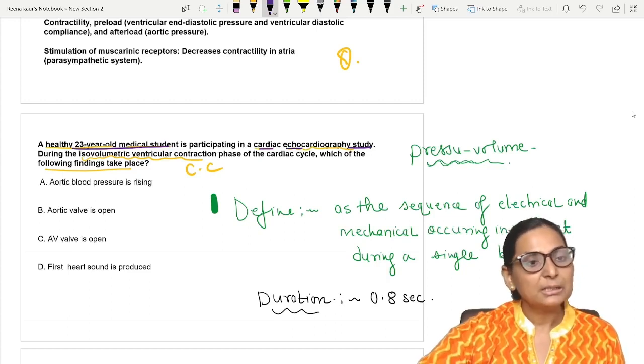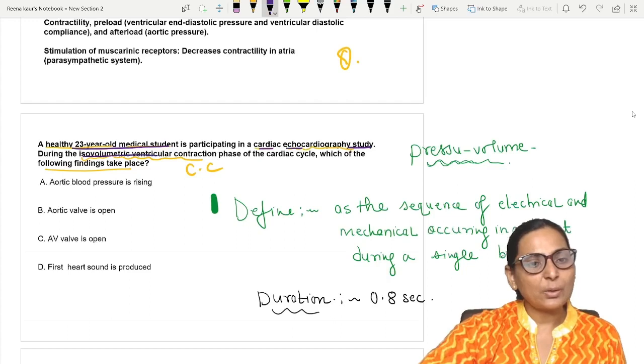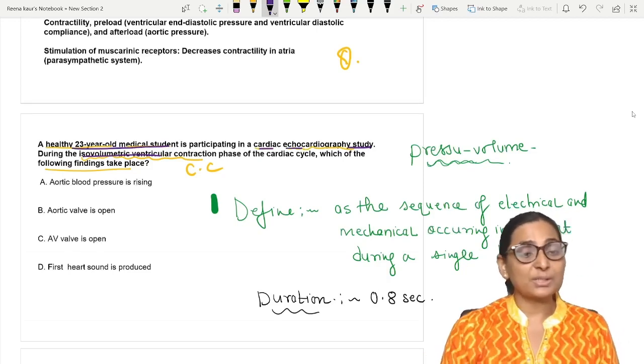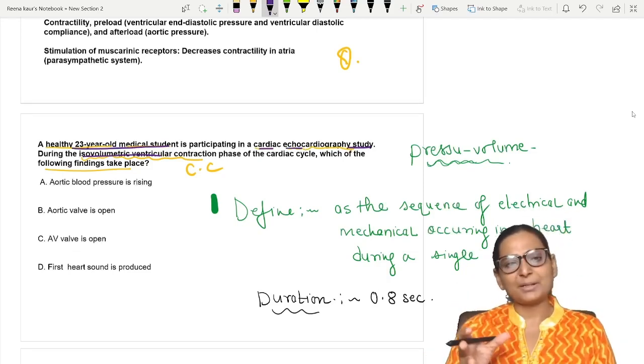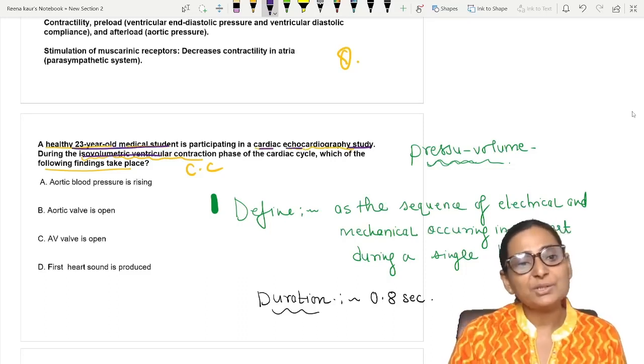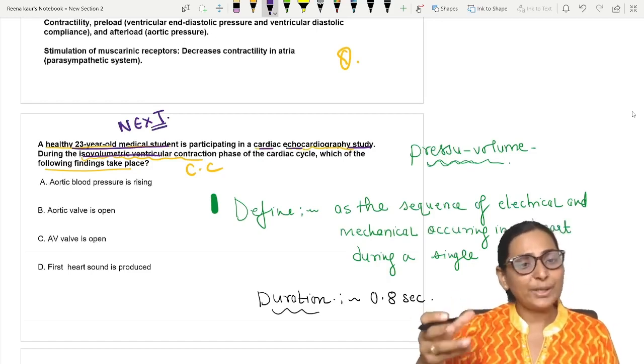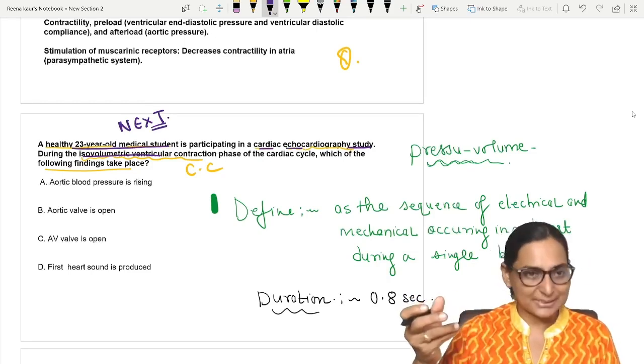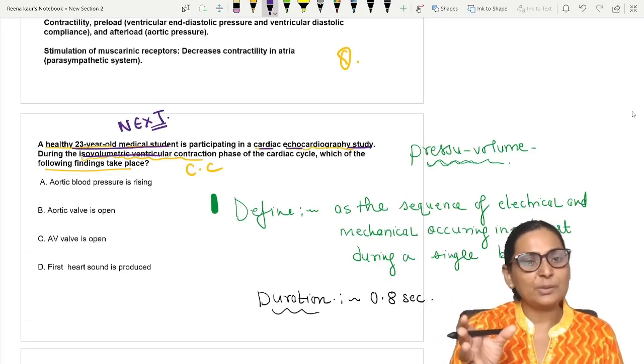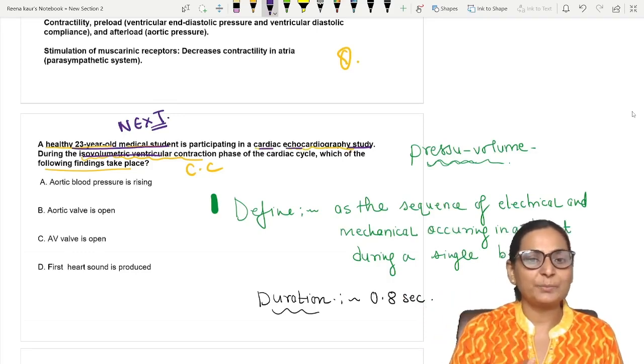Now there is isovolumetric contraction of the cardiac phase, and you have to tell what event takes place in isovolumetric contraction. This is the question, and this is a similar pattern to what you get in NEET PG, and the same pattern will be followed in your next examination, where you will integrate physiology with medicine. So a clinical history will be given to you and a simple physiology question will be asked.